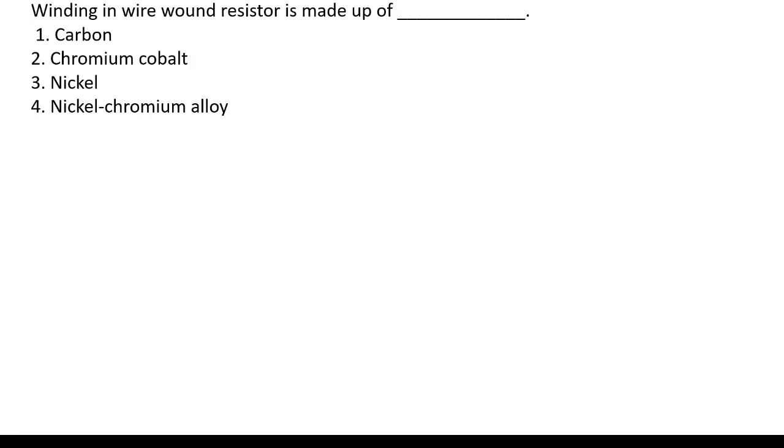Winding in a wire wound resistor is made up of dash. In wire wound resistors, generally we use the material nichrome. Nichrome is an alloy, the combination of nickel and chromium, so it can withstand very high temperatures. Wire wound resistors are typically made with the material called nichrome, a nickel chromium alloy.